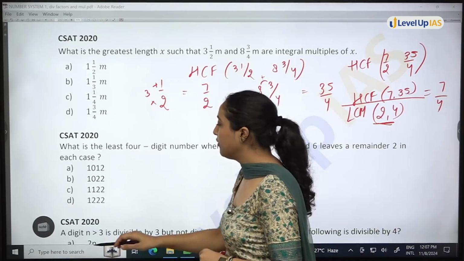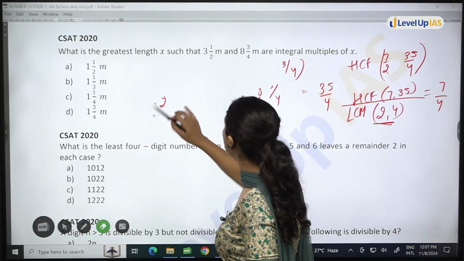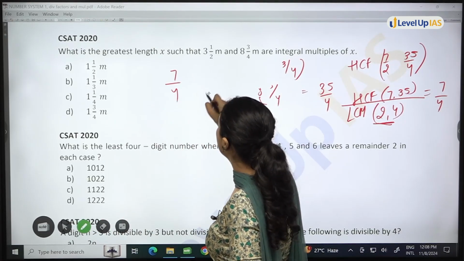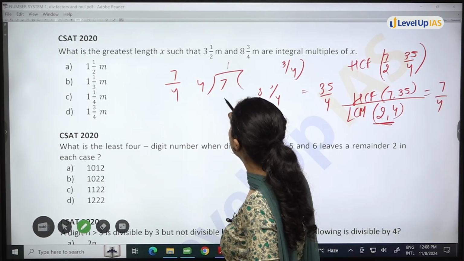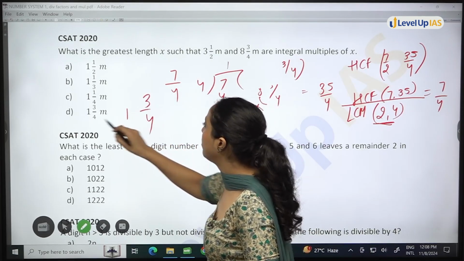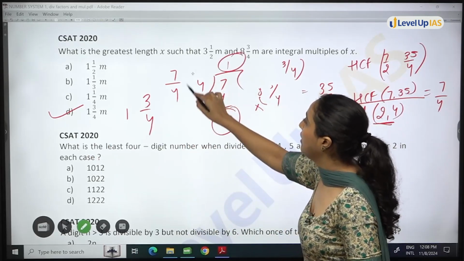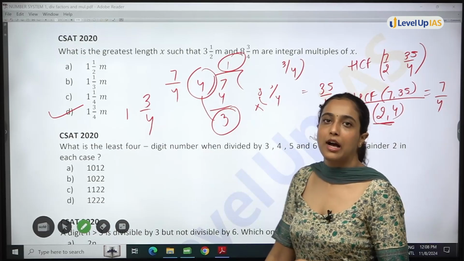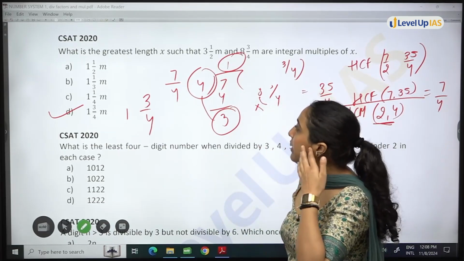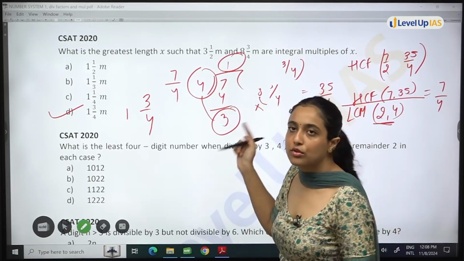The answer is in the form of a mixed fraction. So if I say convert 7/4 into a mixed fraction, this will be what? 1 3/4. Option D. 1 3/4, Option D will be your answer. Understood? Alright. So simply, what the examiner wants to ask is the highest common factor of these two numbers.